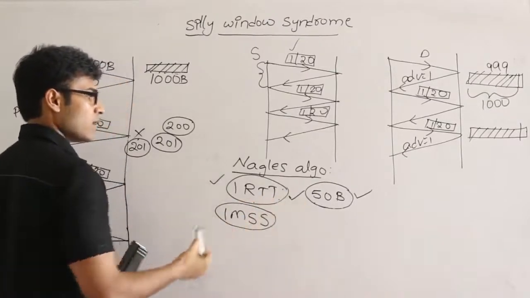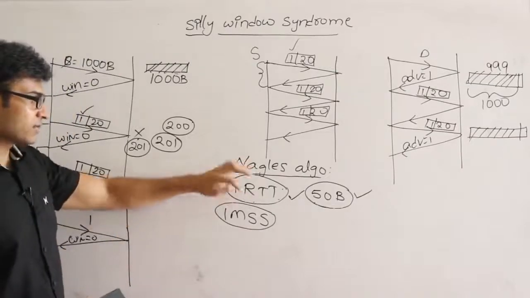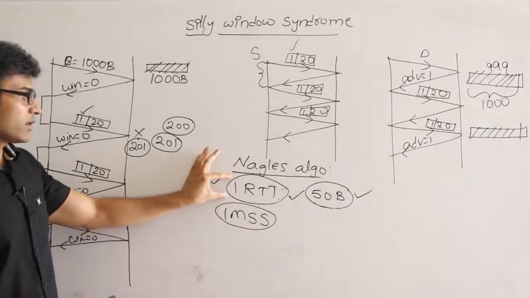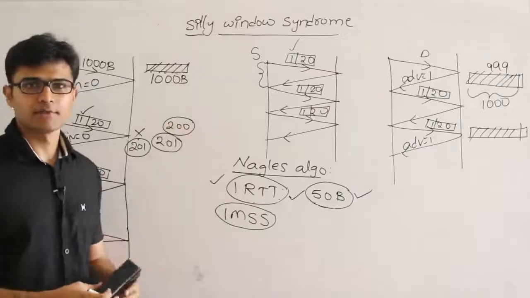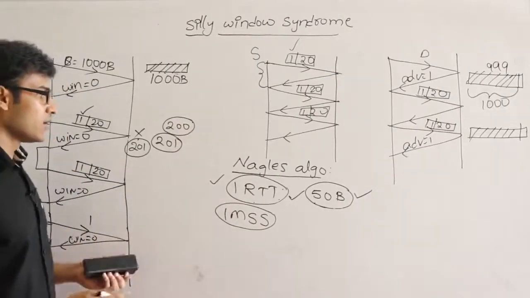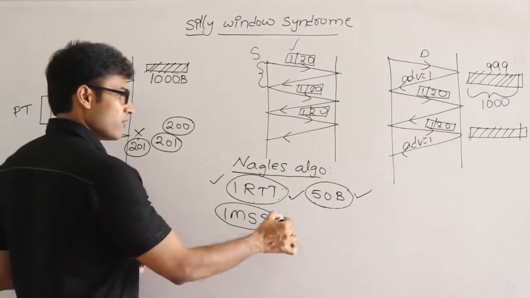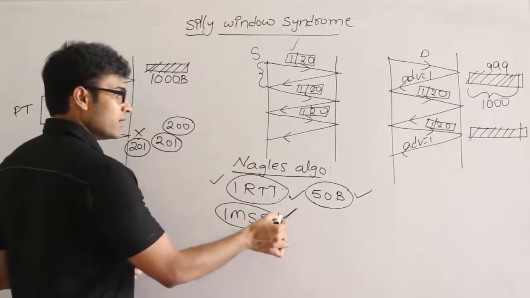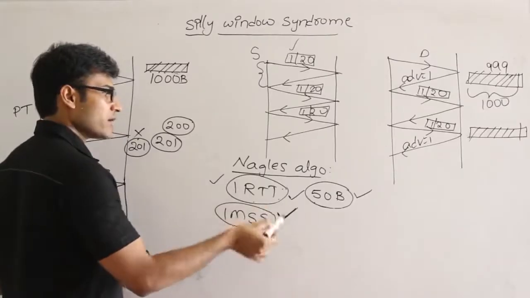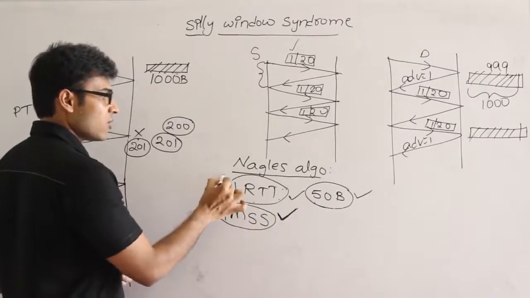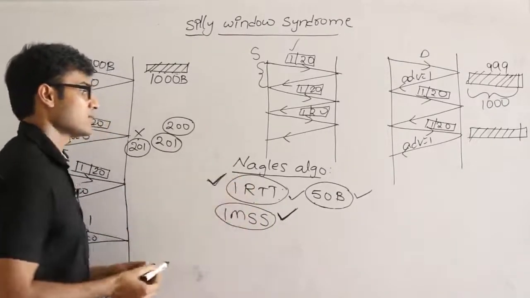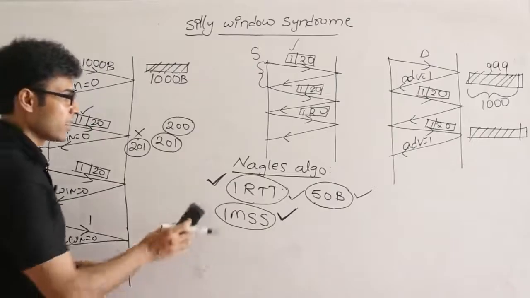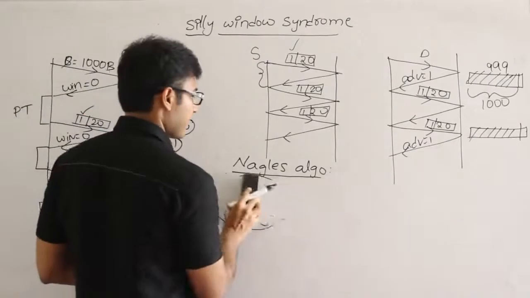So if you get a maximum segment in a time less than 1 RTT, you send it immediately. So how this algorithm works is, you wait until you fill up one MSS and send it directly. In case 1 MSS is not filled, then however much data you got in 1 RTT you send it, right? So let us assume, I'll just take a question and explain it.